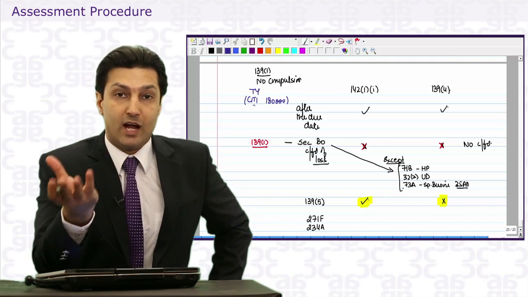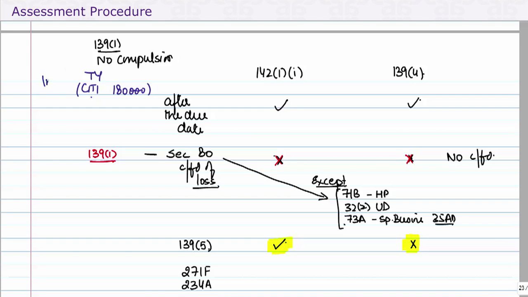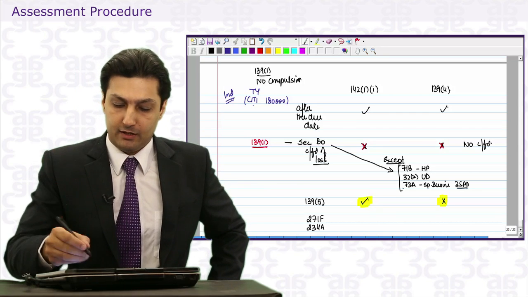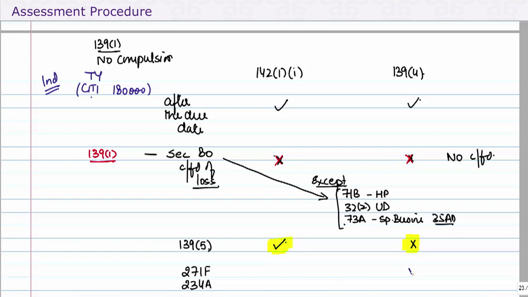Now I do not require to file, being an individual, I am not compulsorily required to file a return. But if I do file a belated return, in this case obviously no penalty is leviable because I am not compulsorily required to file a return. There will be no interest because remember interest is based on tax, and when there is no tax there is no interest. Similarly, there will be no penalty or interest here.